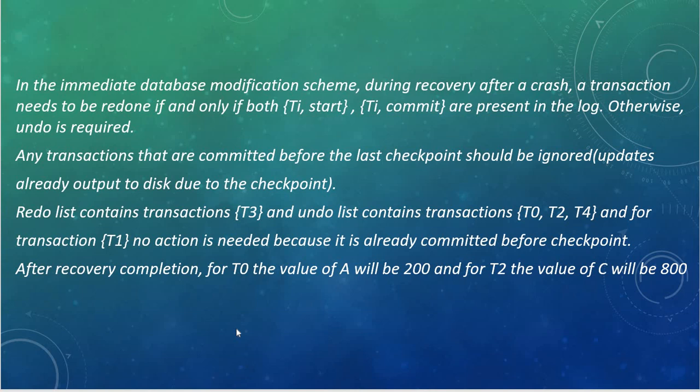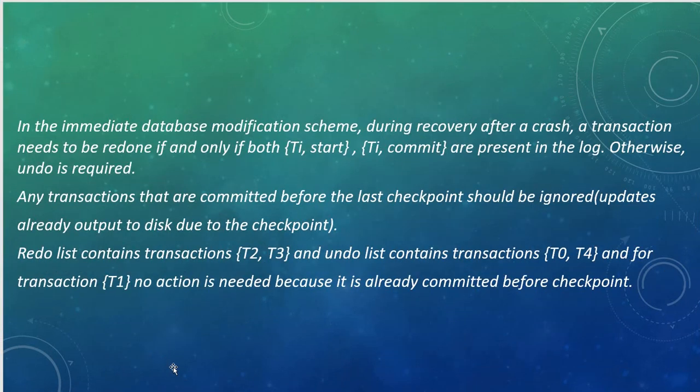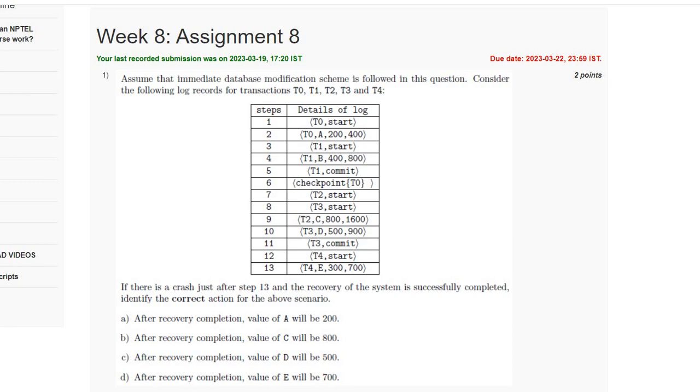And for the transaction T1, no action is needed because it is already committed before the checkpoint. So after recovery, for T0, the value of A will be 200 and for T2, the value of C will be 800. So the answer is option A and B.